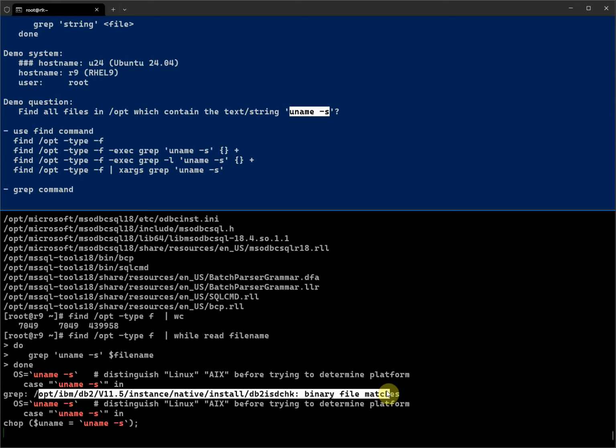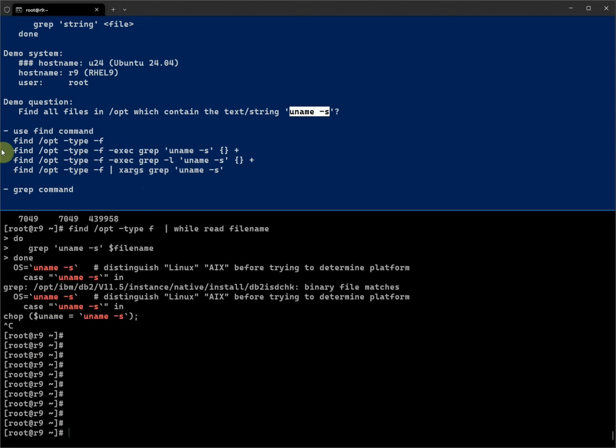But this is a binary files and so on and so forth. So this is the basic logic. If we don't want to use the advanced option, we can use this homegrown approach. Okay, so I'm going to terminate this and demonstrate using the find command itself with the exec option.